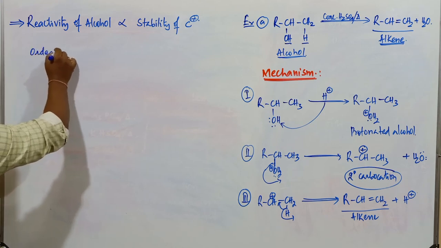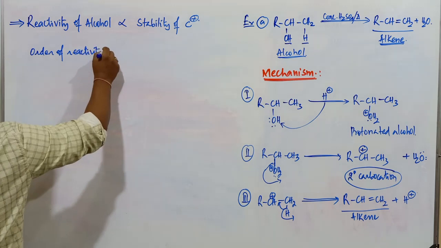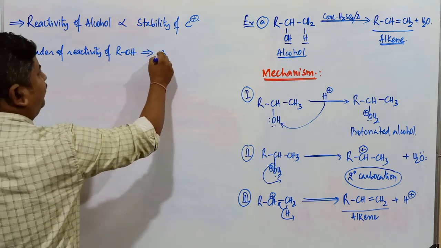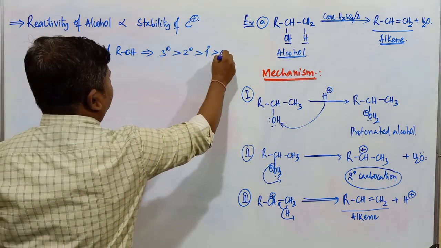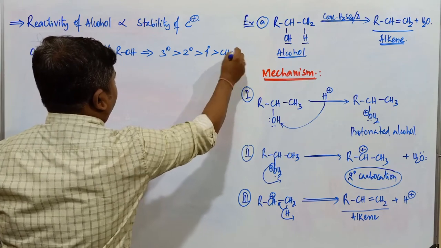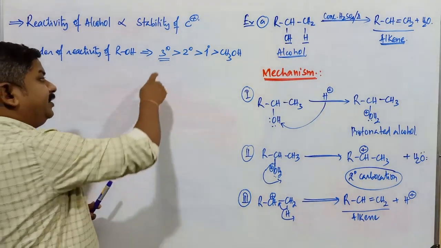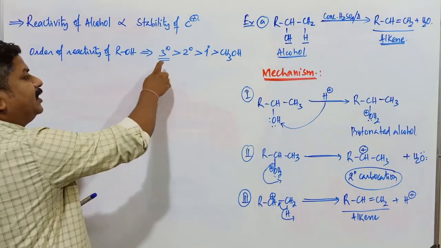Naturally, the order of reactivity of alcohols, ROH, is tertiary greater than secondary greater than primary, and the next one is CH3OH. Why are tertiary alcohols more reactive in nature? Tertiary alcohols are more reactive because they produce a more stable tertiary carbocation.